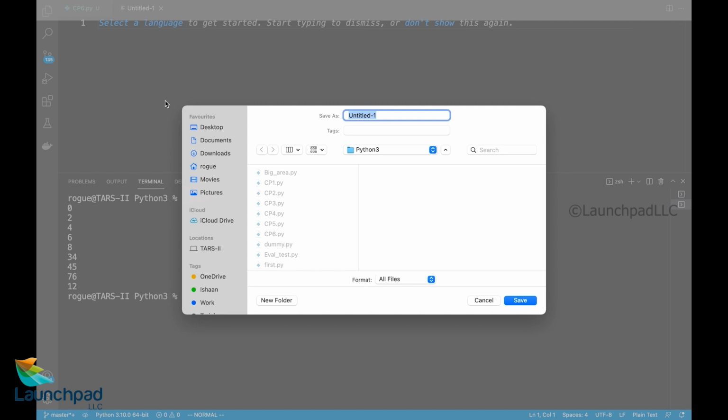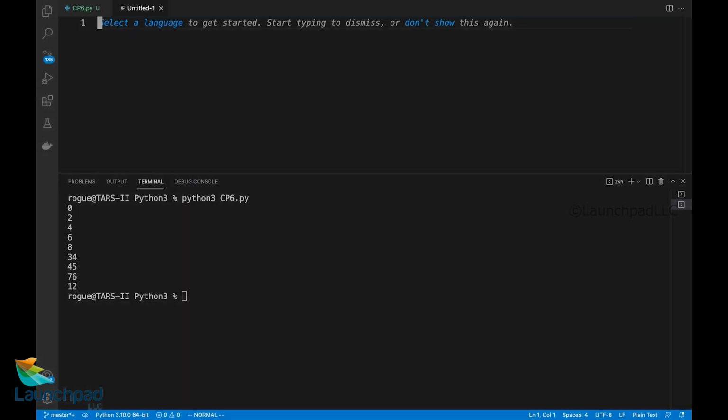Now there is a small glitch which we have to remember in terms of using for loops, which is a major difference between how a for loop is used in other languages like C, C++ or Java, and how a for loop is used in Python. Now let us see those details in parallel. So for that, I would like to create a file in C programming. I'll save this file as sample.c.